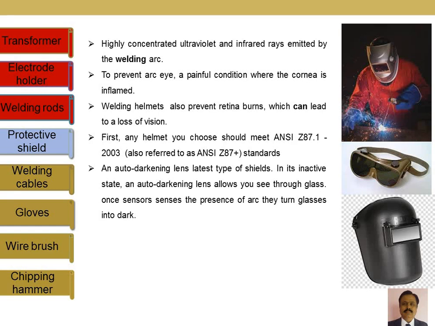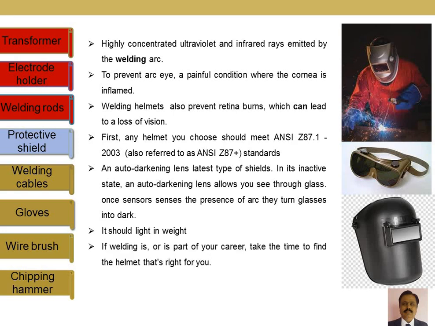The latest version is what we call auto darkening glasses. When we weld, we are not going to get a clear idea about the welding rod and the workpieces because of the arc which has developed between them. Auto darkening has a feature: initially it is plain glass, and once the welding starts, it senses it and turns the glass dark. The helmet should be light in weight so that the welder can wear it for a longer period.